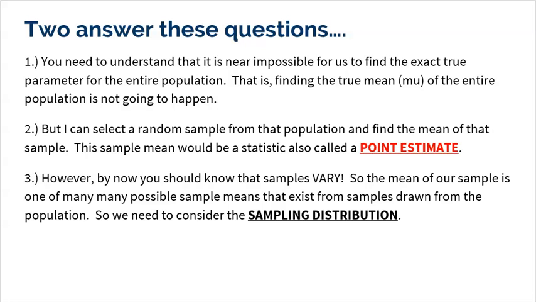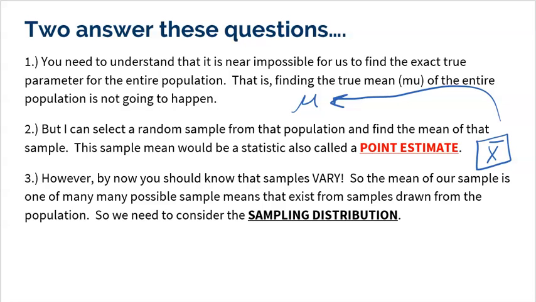So to answer these questions, it's near impossible for us to find the true population parameter. The true population parameter is mu, and I really wish I could find it, but it's probably never going to happen. However, I can select a sample from that population, and I can find the mean of that sample. That's called x bar. This is a sample mean, and I can use this statistic to point me to maybe what that true mean could be. That's why we call the mean of a sample being used to estimate a true population mean a point estimate.